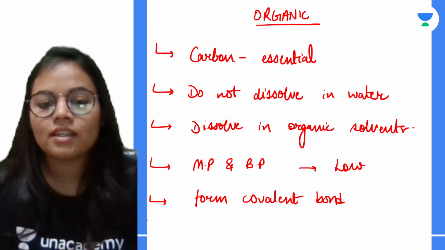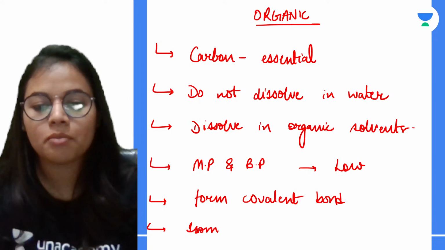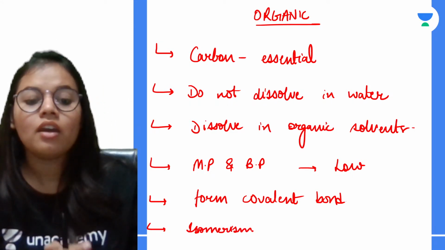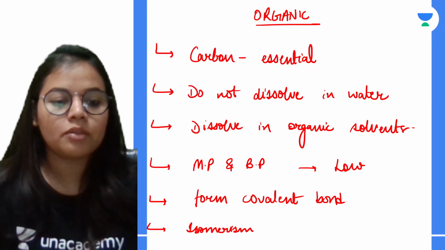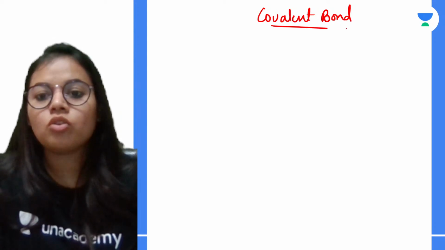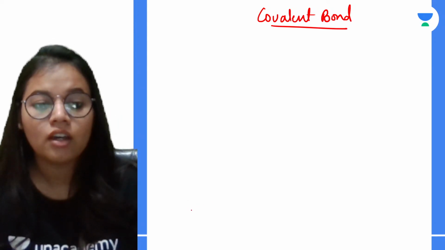Okay, next is they show the phenomena of isomerism. अब ये isomerism क्या होता है? We are going to see in detail. Don't worry. Okay. So what is basically a covalent bond? Let me tell you over here. तो हमारा जो covalent bond होता है, it is formed by sharing of electrons, है ना?